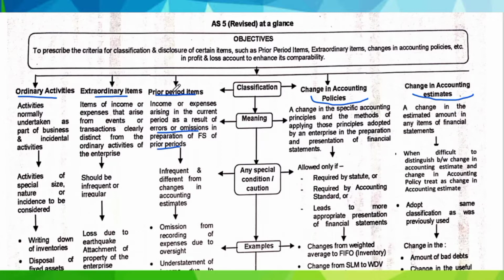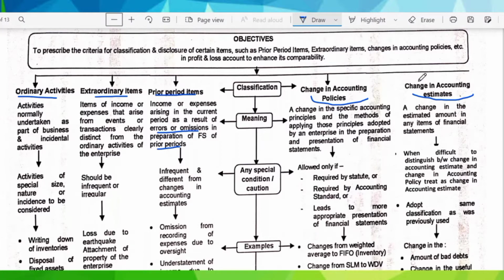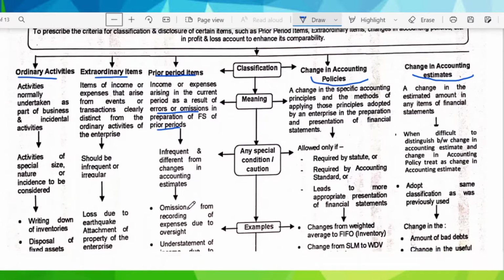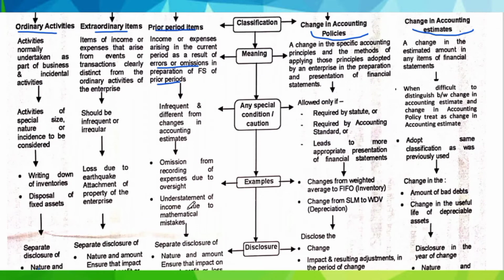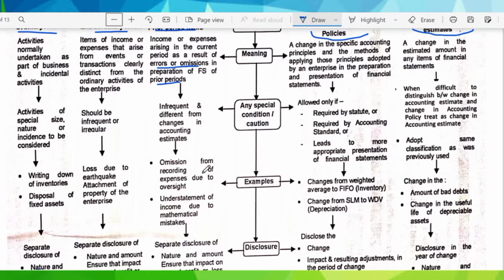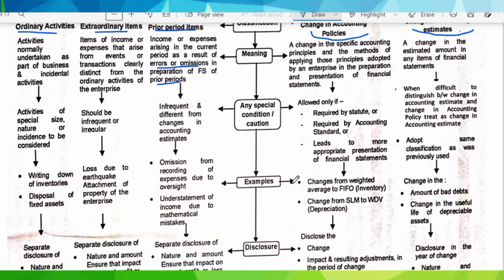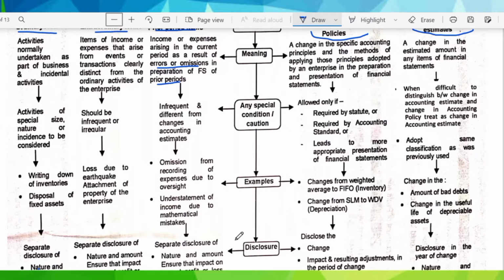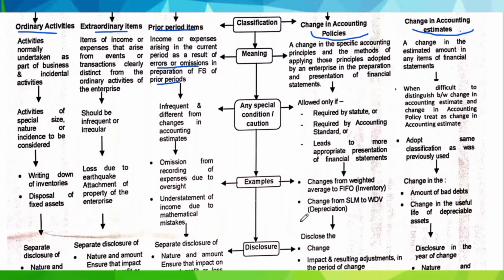The next thing which is not included in prior period items is changes or correction in accounting estimate, because it is dealt with separately in AS5. It is not included in prior period items because change in accounting estimate is a separate category on which AS5 is applicable. Prior period items are also infrequent and different from changes in accounting estimate. Now we will see some examples of prior period items. Some examples can be omission from recording of expense due to oversight, understatement of income due to mathematical mistake, misapplication of accounting policy, or misinterpretation of facts.